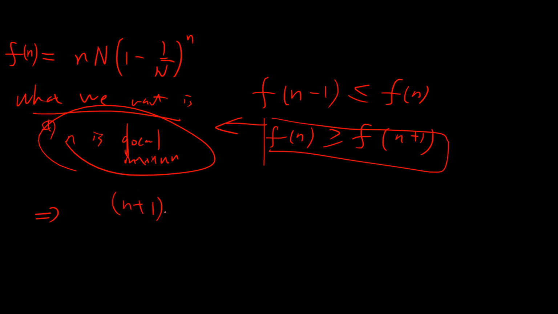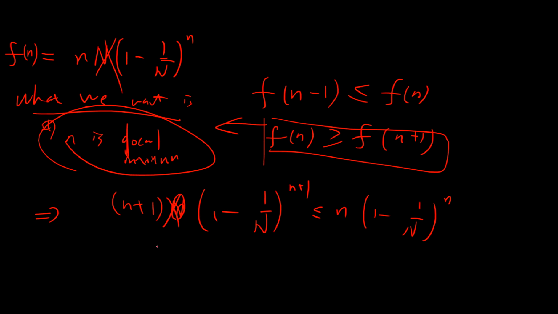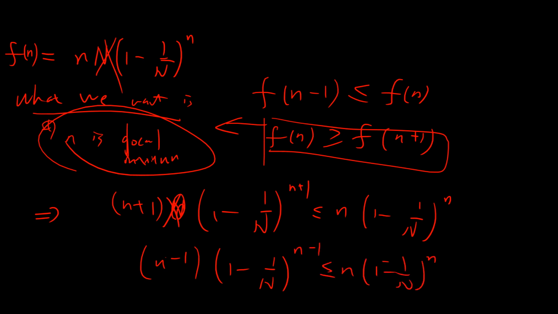So what we have is this. I can cancel this n, because it does not affect our computation. This is the first one, and then we try the other one.